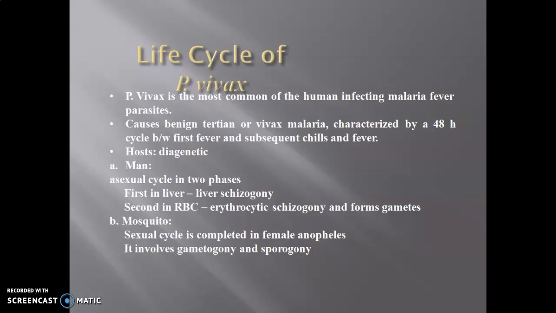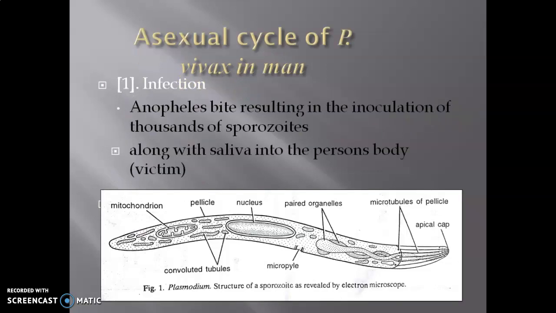There it completes its short period, and then it enters the second cycle, that is erythrocytic schizogony. It enters the red blood corpuscles and forms gametes. When a mosquito bites again, these gametes are taken up by the mosquito, and in the mosquito the sexual cycle is completed.